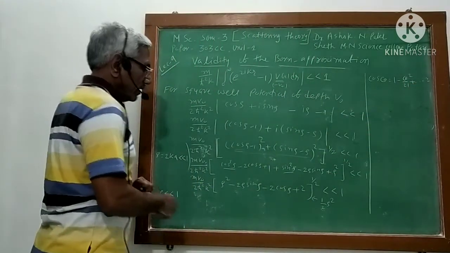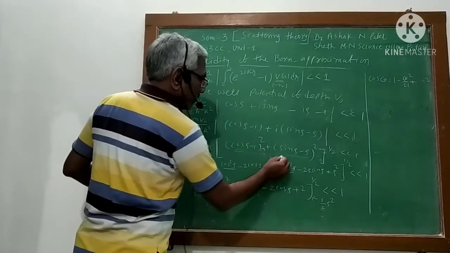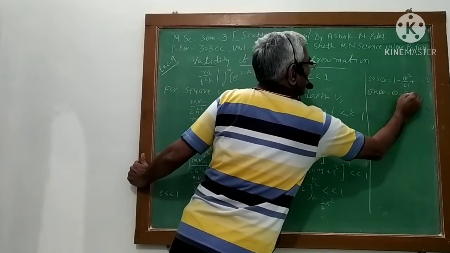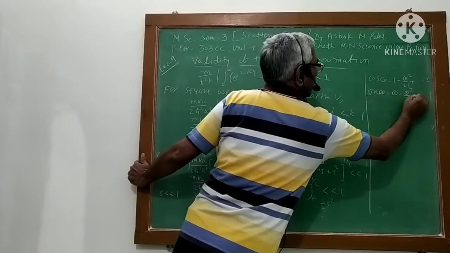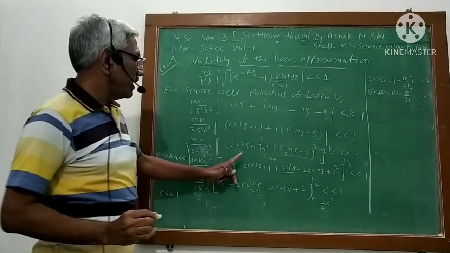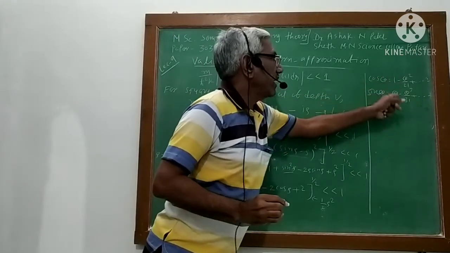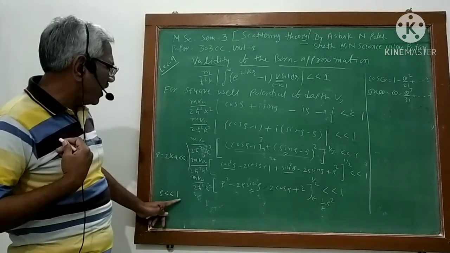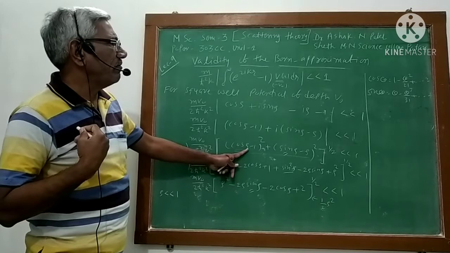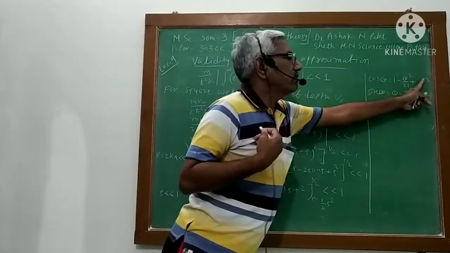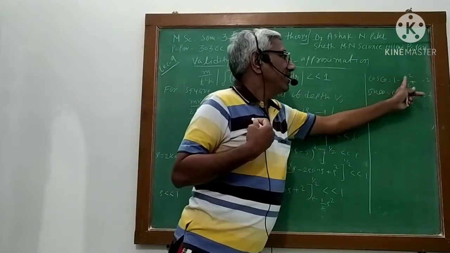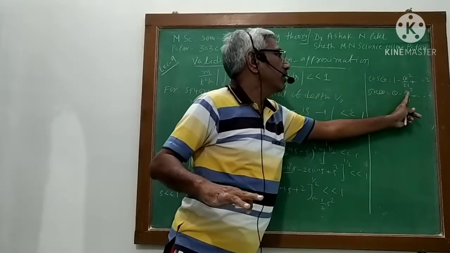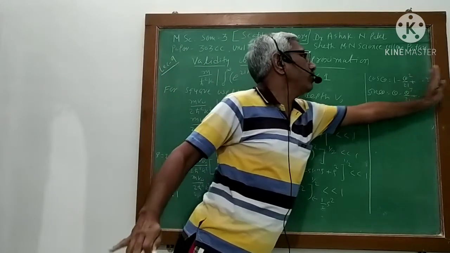In the same way, for sine, sine theta is nothing but theta minus theta cube by 3 factorial plus something. So cos theta and sine theta you can expand like this. But here what I am saying, my rho is very small. For other terms, theta raised to square is okay, but theta raised to 4 is very small, and theta raised to 5 is very small. So I ignore the other terms.